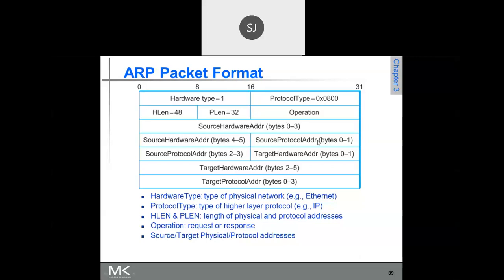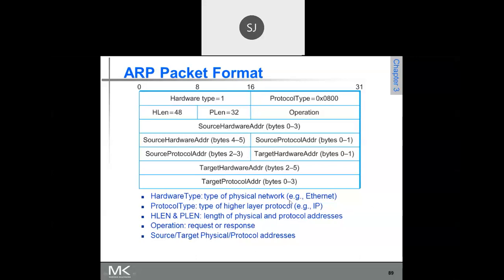Then source protocol address. What is important here is that this MAC address is very, very important. By using this ARP protocol for a given IP address, the router will obtain the physical address, then construct a frame and deliver it to the particular host.